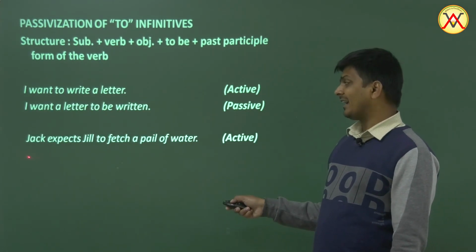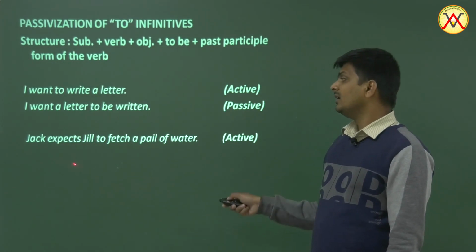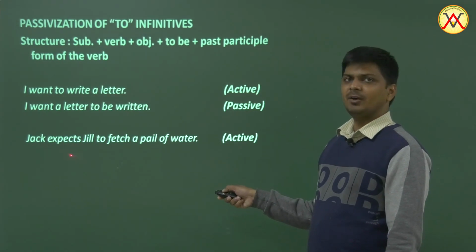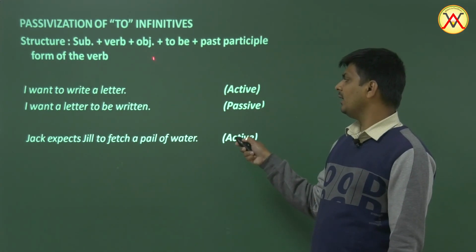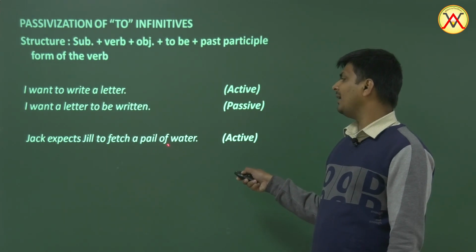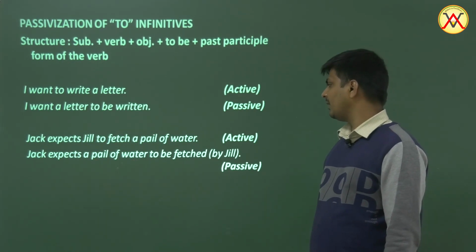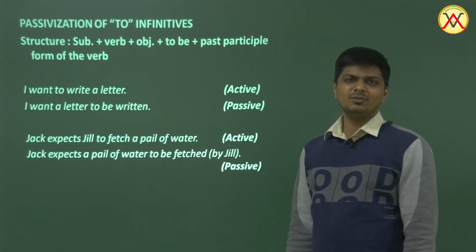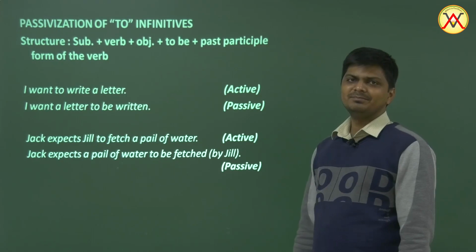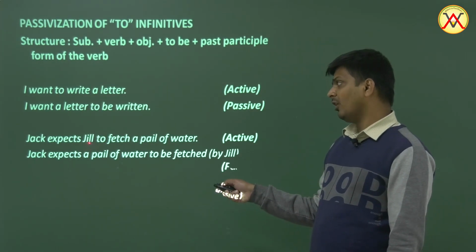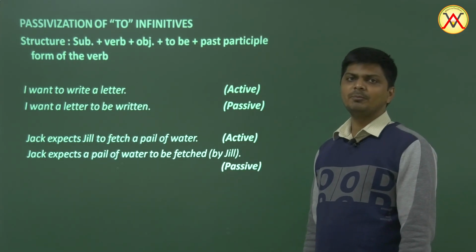Now look at this one. Jack expects Jill to fetch a pail of water. So Jack expects, subject and then verb, okay, object is a pail of water. Jack expects a pail of water to be fetched by Jill. And there is another way to make it into passive, and that's, well, Jill is expected by Jack to fetch a pail of water. Okay, Jill can be the object. Jill is expected by Jack to fetch a pail of water. That's also possible.